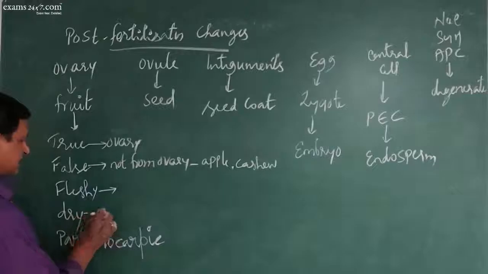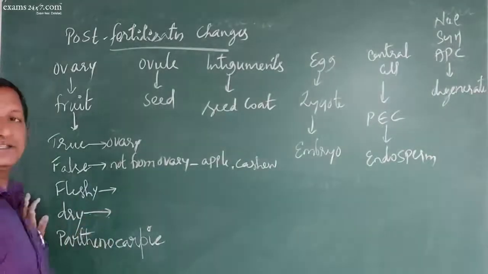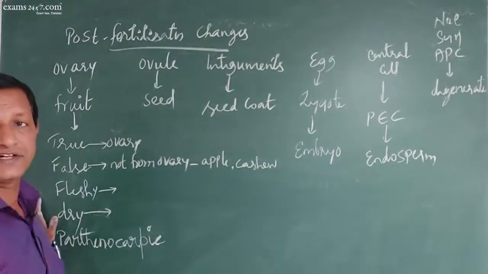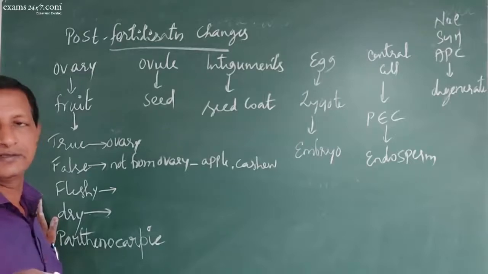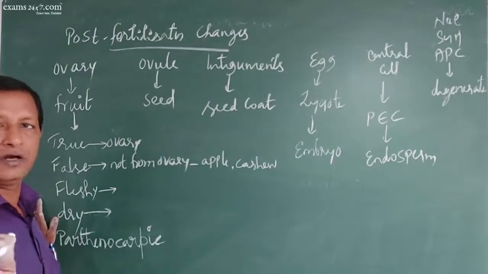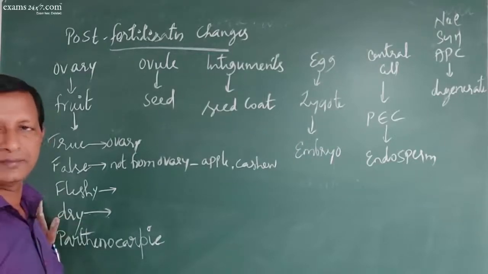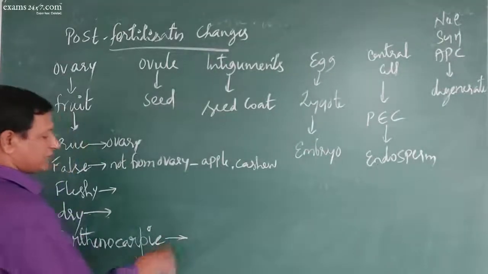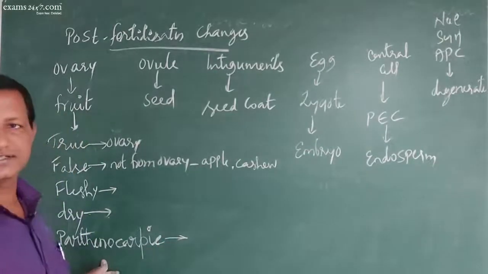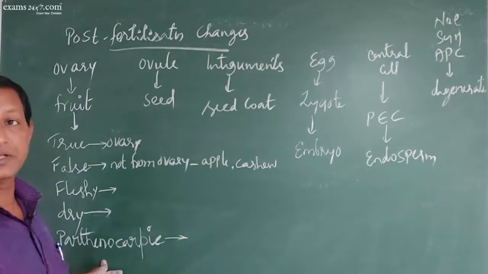Dry fruit is the one where the seeds are released immediately after the fruit dries up. For example, lady's finger, tamarind, mimosa pudica or coriander are all dry fruits. Parthenocarpic fruit is the one which has developed without the process of fertilization.